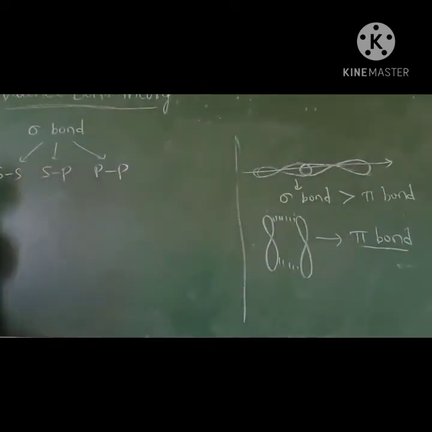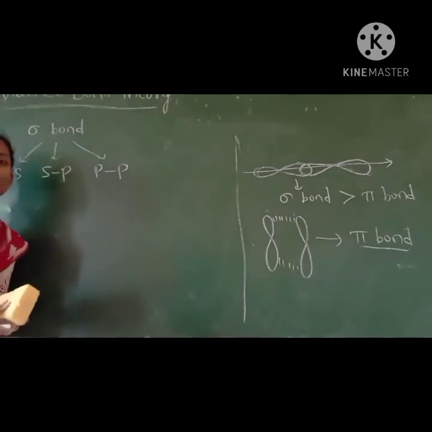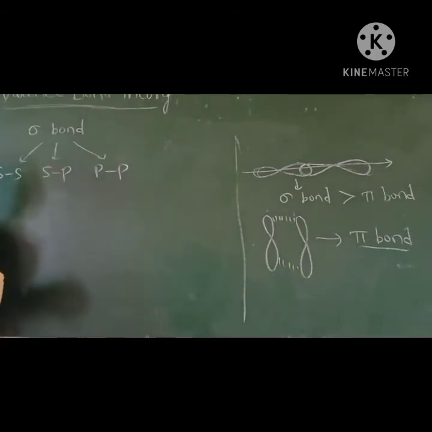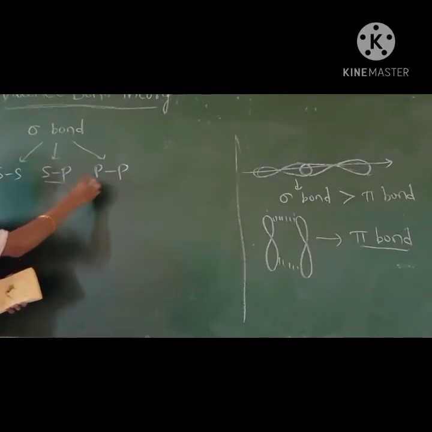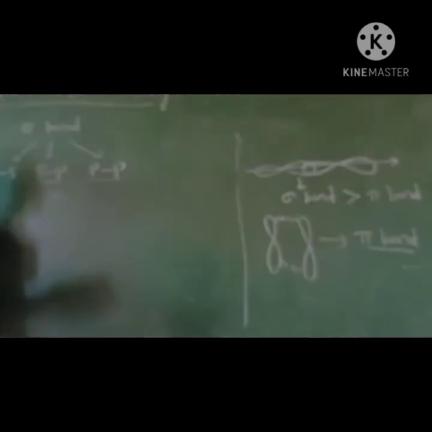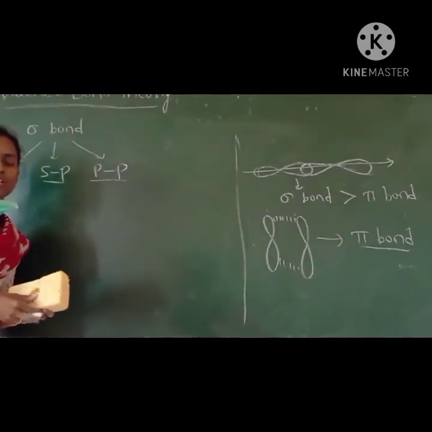SS overlapping means an s orbital and an s orbital participate in overlapping. SP means s and p orbitals, and PP means p and p orbitals participate in overlapping.